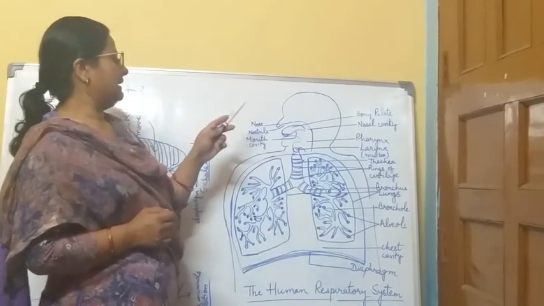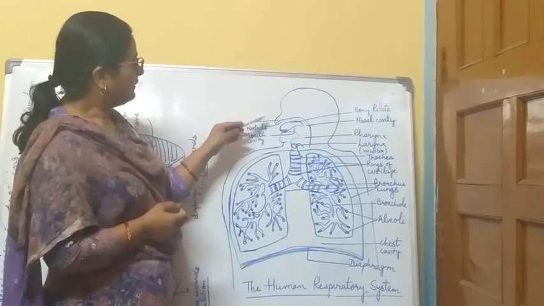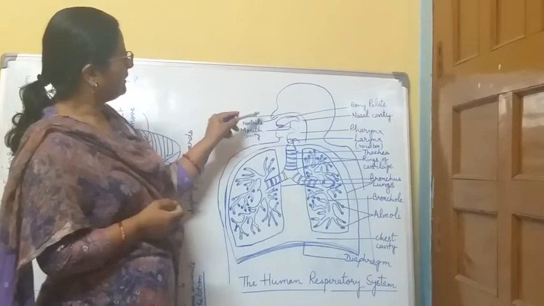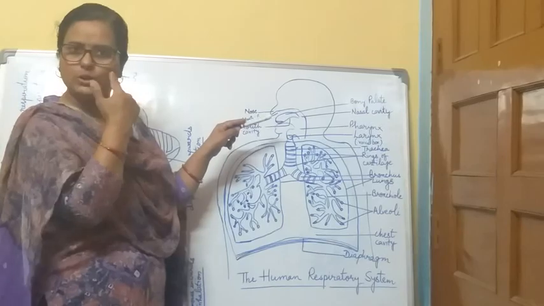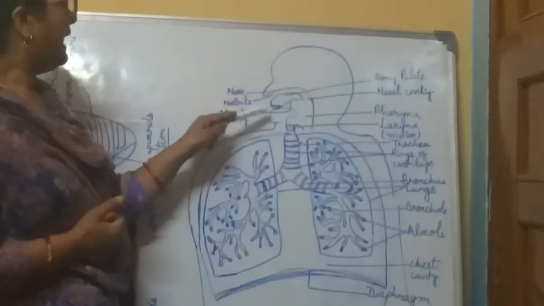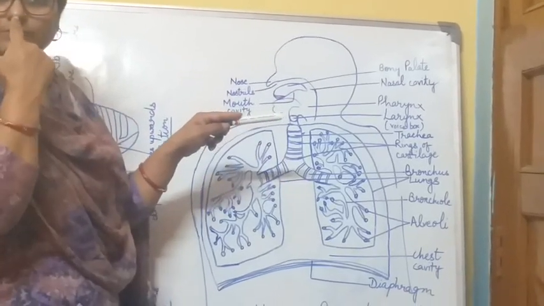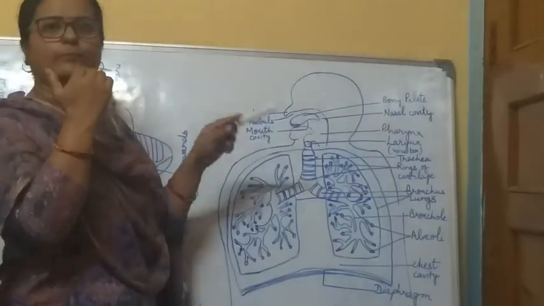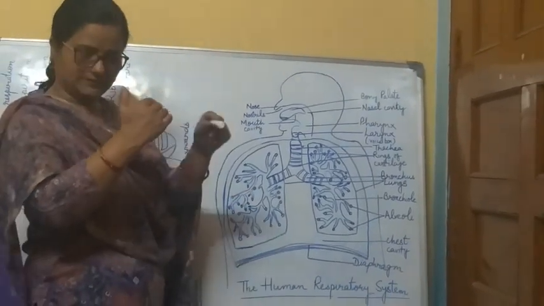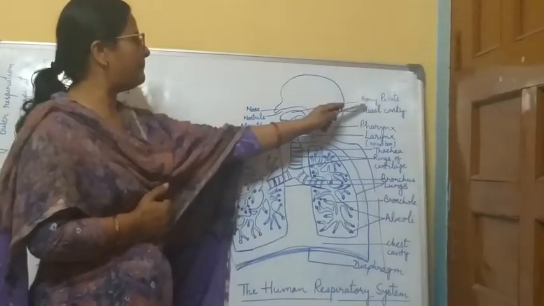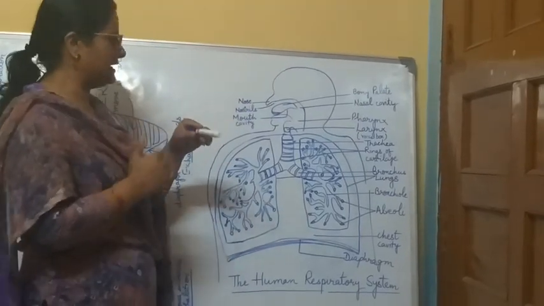As we inhale, we inhale the air with the help of our nose. So in the figure you are looking at, I have drawn the nose and here the nostrils. What are the nostrils? Nostrils are the small holes in our nose. And here is the bony palate and here is the mouth cavity. We have the nose and mouth, and the mouth and nose are separated from each other by a bony palate, a bone-like structure.